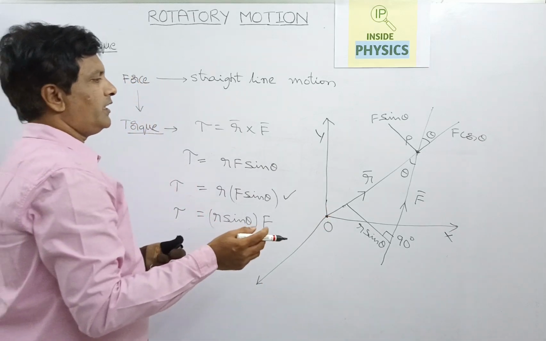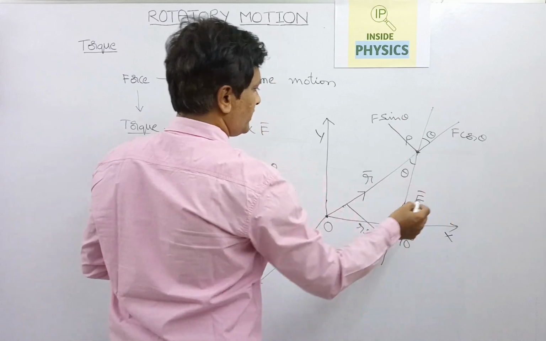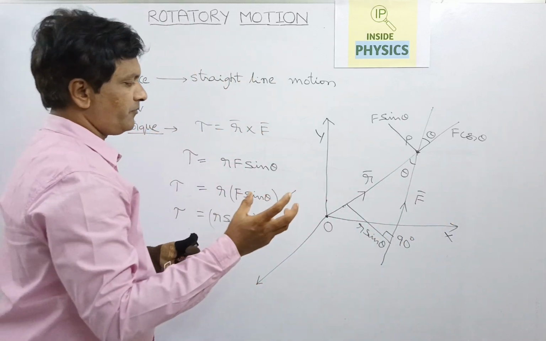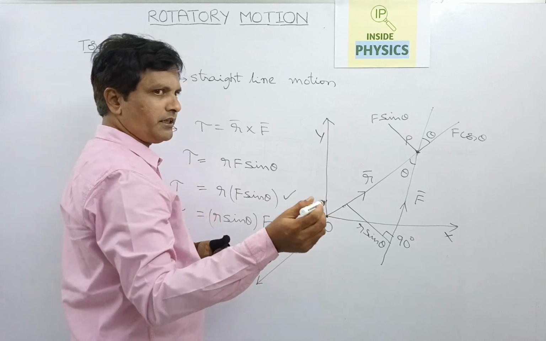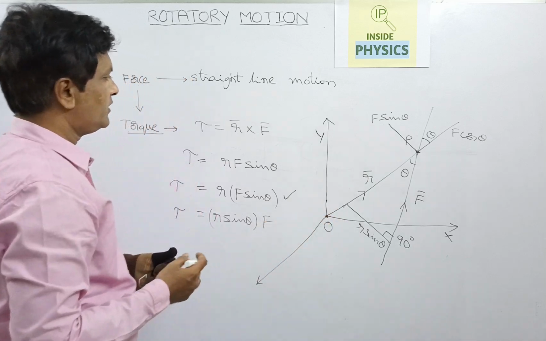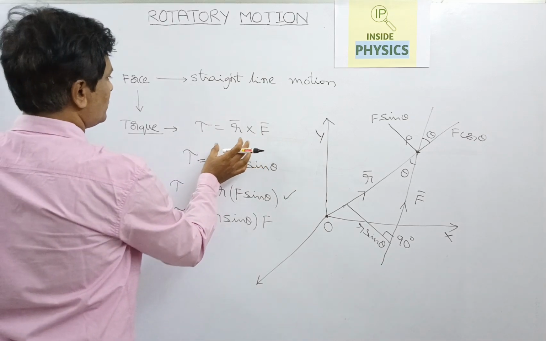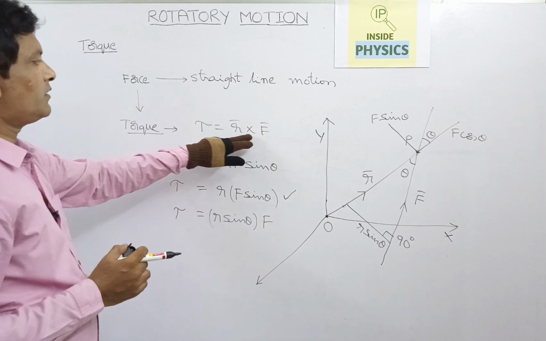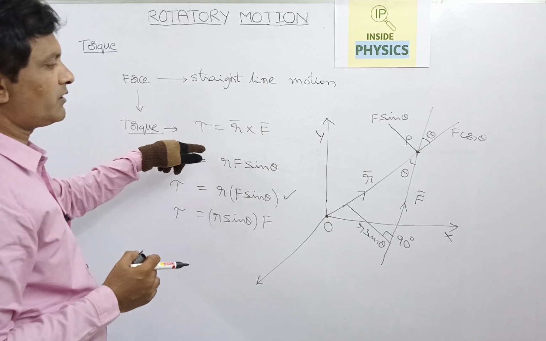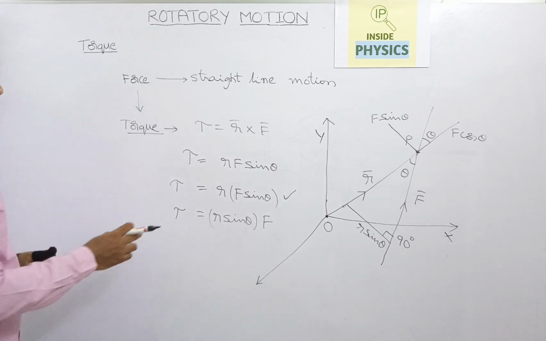When you take the cross product as f bar cross r bar in the clockwise direction, the torque will be into the board, that means away from the camera. So in this way you can understand the torque is a cross product of these two. The cross product of two vectors is always a vector, and that vector will always be perpendicular to the plane containing the two vectors.